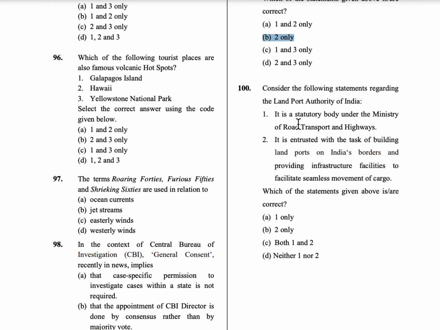100th question and last question, consider the following statements regarding the Land Port Authority of India. First statement: it is a statutory body under the Ministry of Road Transport and Highways. So the first statement is wrong. It is under the Ministry of Home Affairs. Second statement: it is entrusted with the task of building land ports on India's borders and providing infrastructure facilities to facilitate seamless movement of cargo. So only the second statement is correct. Option B is the correct answer.